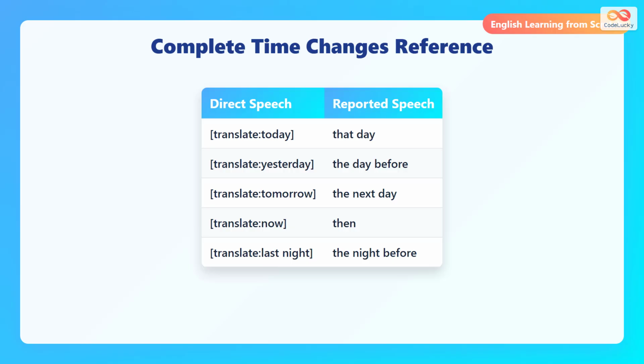Here are all the main time changes. Today becomes that day. Yesterday becomes the day before. Tomorrow becomes the next day. Now becomes then. Last night becomes the night before. These changes make reported speech accurate for any time gap.